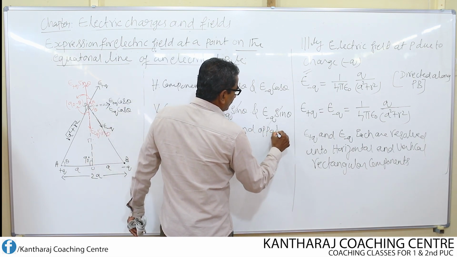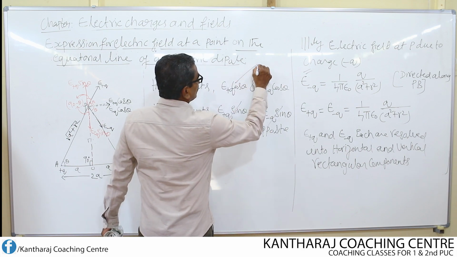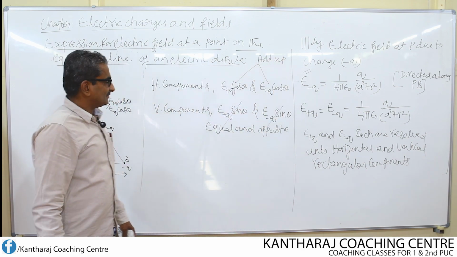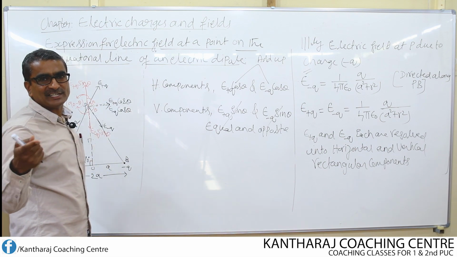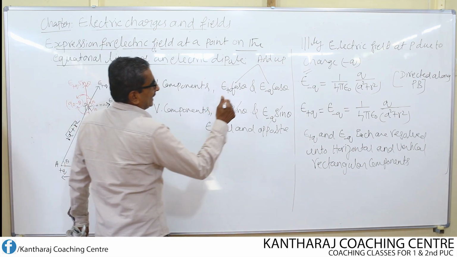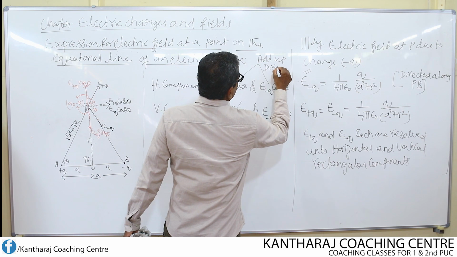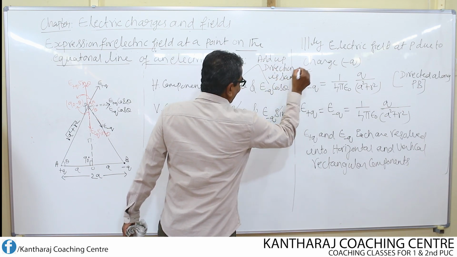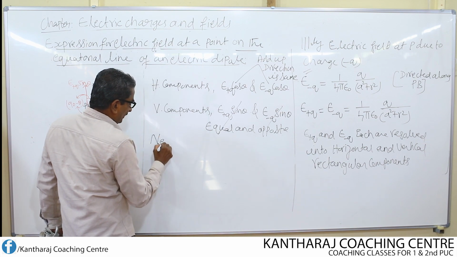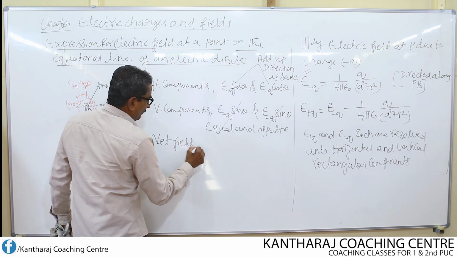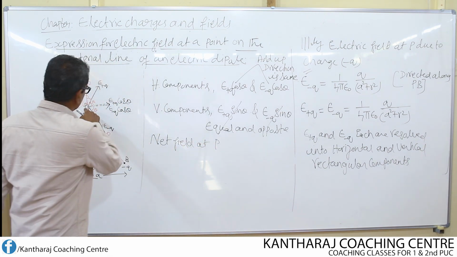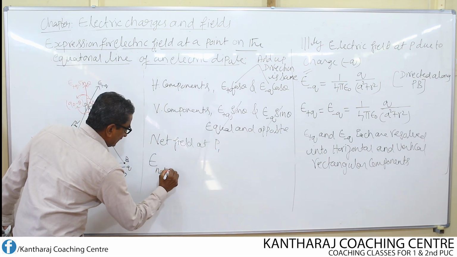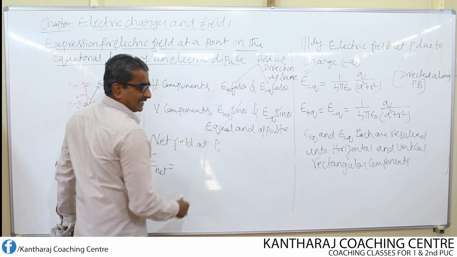Then what happens to these two? These two get added up, because the direction is the same. Now I write like this: net field at P is given by E net is equal to, what can I write?